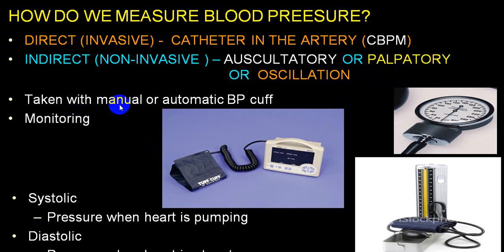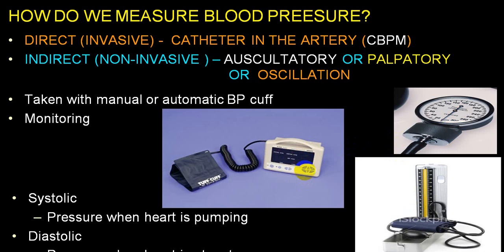When we take the blood pressure with a manual or automatic blood pressure cuff, you will get a recording. In case of an automatic blood pressure, a record will be seen on a screen, and that will be digital. But digital being an electronic instrument, there is always a chance of error. So do not rely 100% on a digital. Always cross check with a mercury or an aneroid BP instrument whenever in doubt.